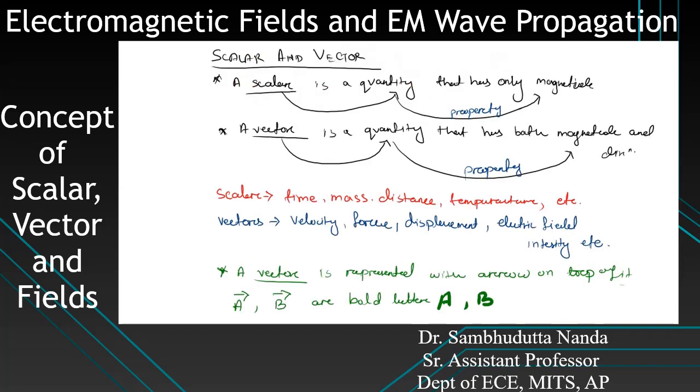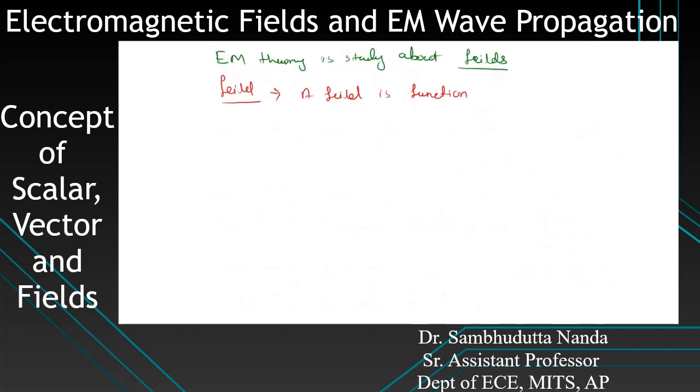The scalar is a quantity, but we write a field is a function that specifies a particular quantity everywhere in a region. Everywhere in a region. Now what does this mean? A field is a function.